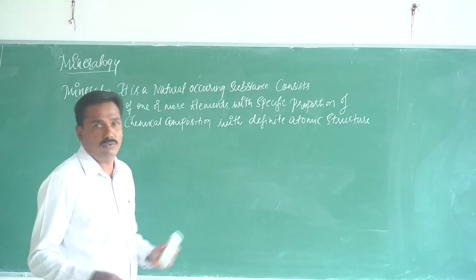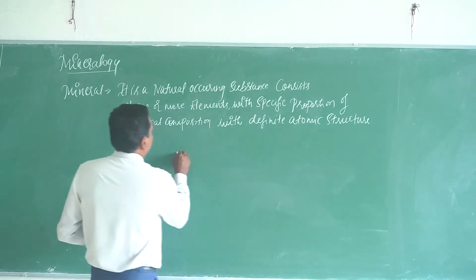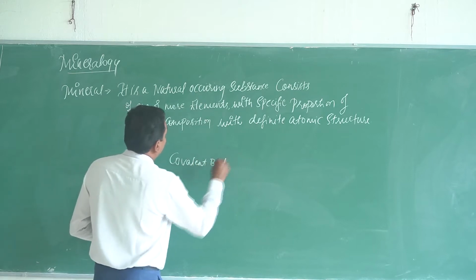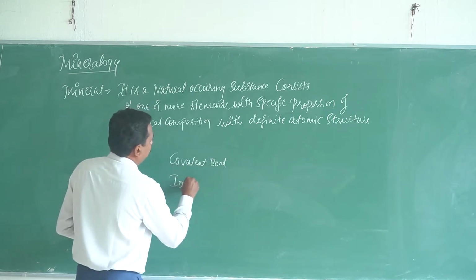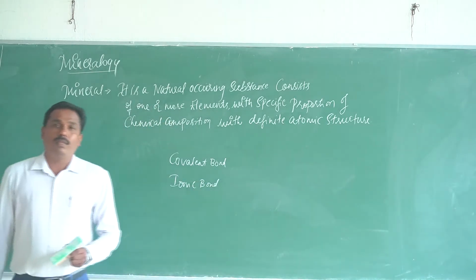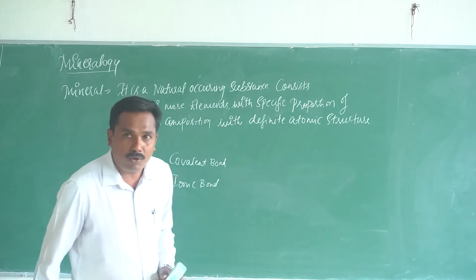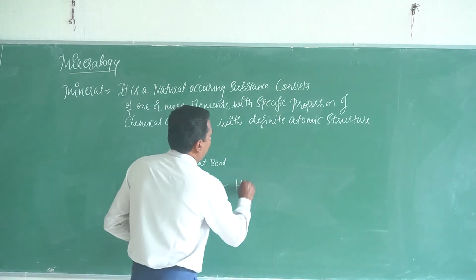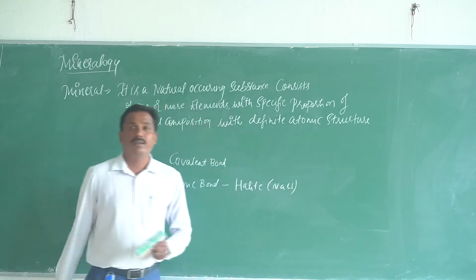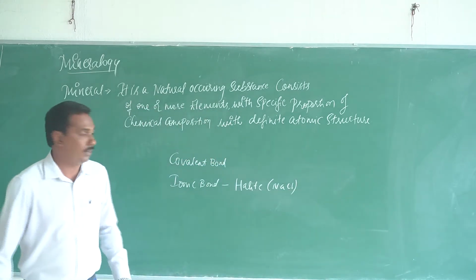There are two types of bond, we all know that. One is covalent bond and another one is ionic bond. See, the best example for the ionic bond is halide. What do you mean by halide? It's sodium chloride, NaCl.